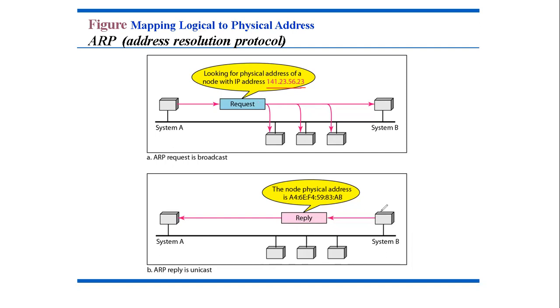Now, in the next figure, if you see over here, this ARP reply is unicasted. That is, the packet is received by every system on the network, but only this system will answer it. That is, it will send a reply packet that includes its physical address. Now, system A can send all the packets for this destination, system B, by using the physical address it has received. Okay, so this is the example for address resolution protocol. Now, whenever you get this kind of question, you have to mention briefly what is the address resolution protocol. Then you can move forward by drawing this diagram.